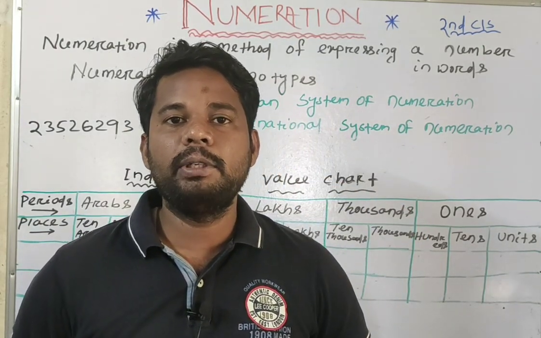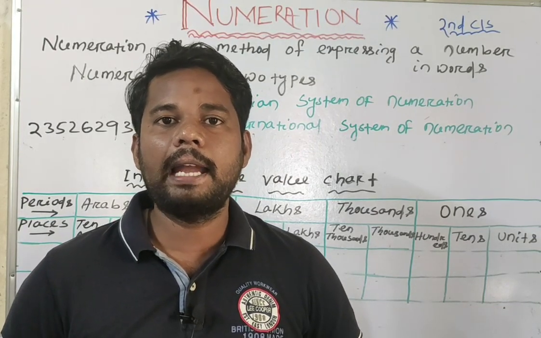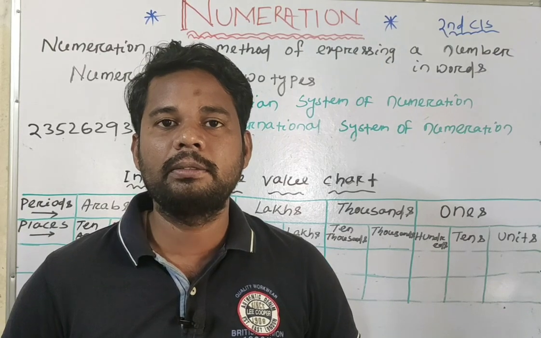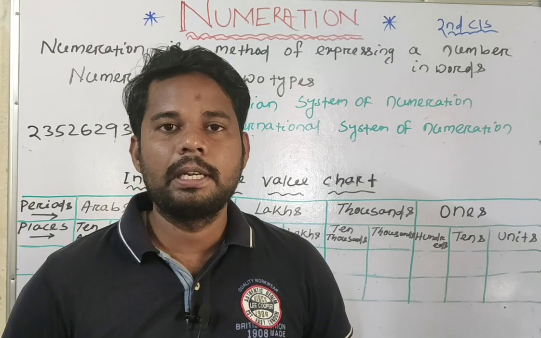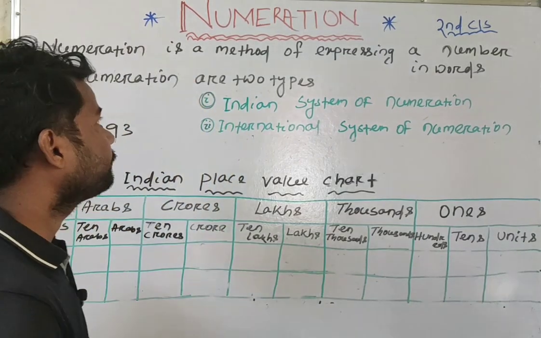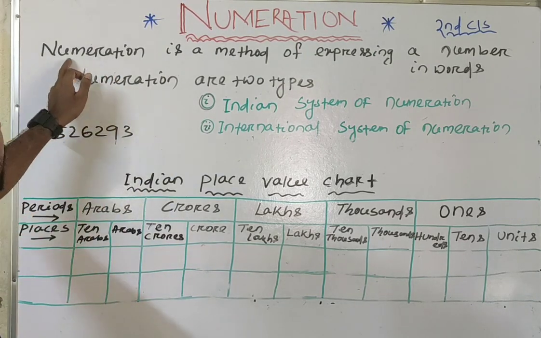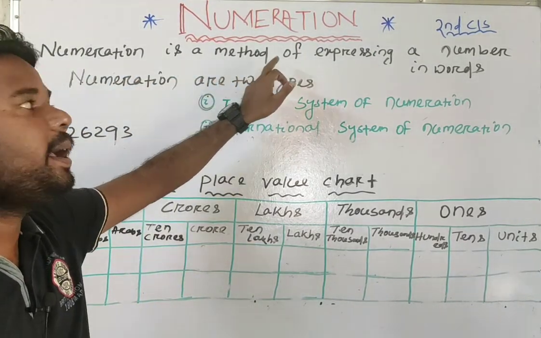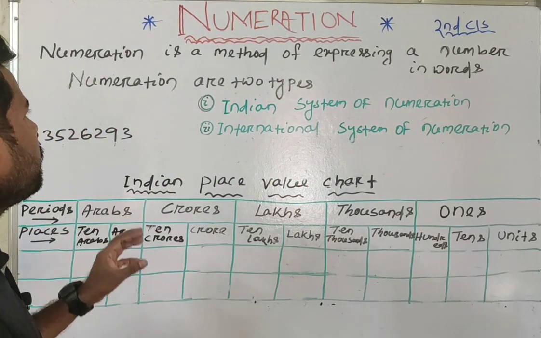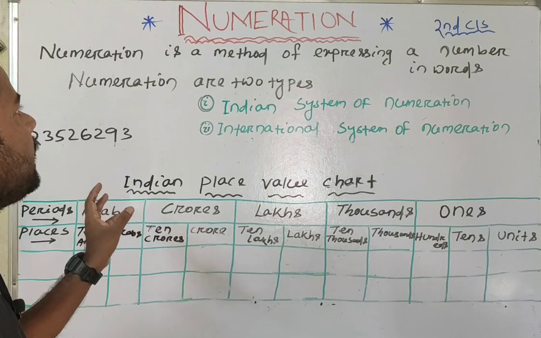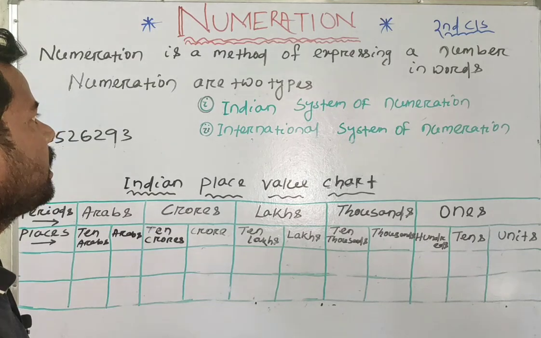In this class, I will talk about numeration. In my previous class, I had just discussed numeration. Again, I will explain it in detail. Let's start the class. First, we will know what numeration is. Numeration is a method of expressing a number in words. That means the method by which we can express a number in words is called numeration.